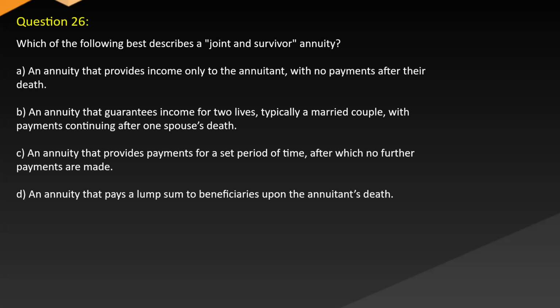A. An annuity that provides income only to the annuitant with no payments after their death. B. An annuity that guarantees income for two lives, typically a married couple, with payments continuing after one spouse's death. C. An annuity that provides payments for a set period of time, after which no further payments are made. D. An annuity that pays a lump sum to beneficiaries upon the annuitant's death.